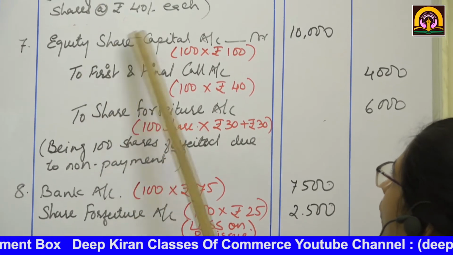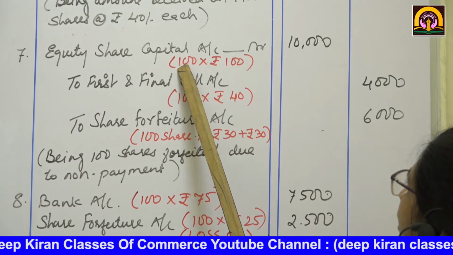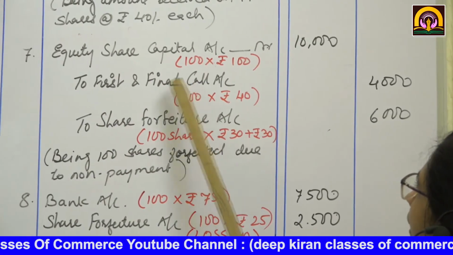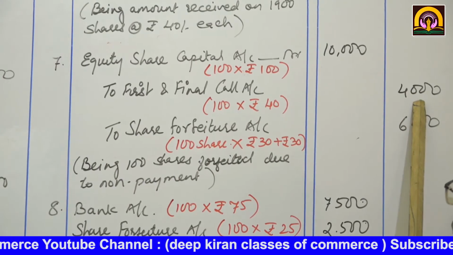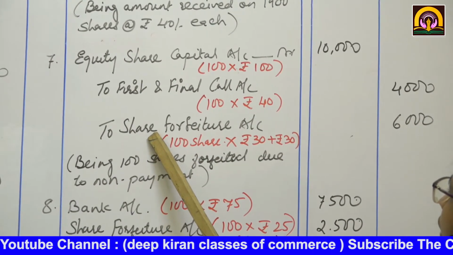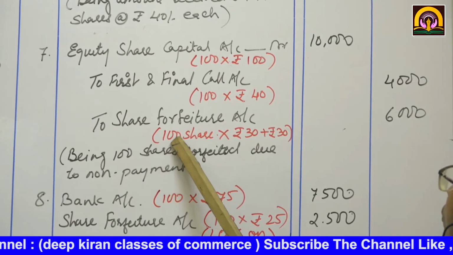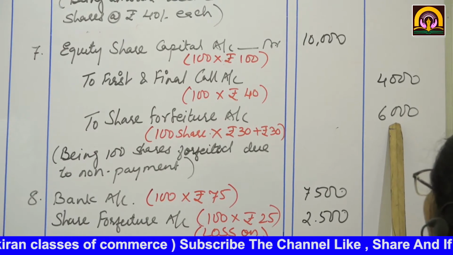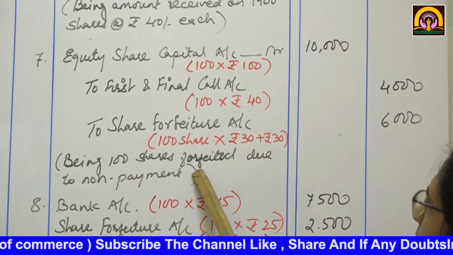I hope you have understood this entry well. See, equity share capital 10,000. How 10,000? 100 shares into rupees 100. Now this amount is not paid: the first and final call of rupees 40, so 4,000. And the amount which is paid will be transferred to the share forfeiture account. So 100 into rupees 60, 6,000. Being 100 shares forfeited due to non-payment.